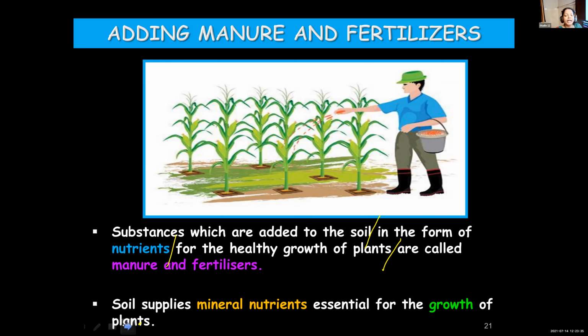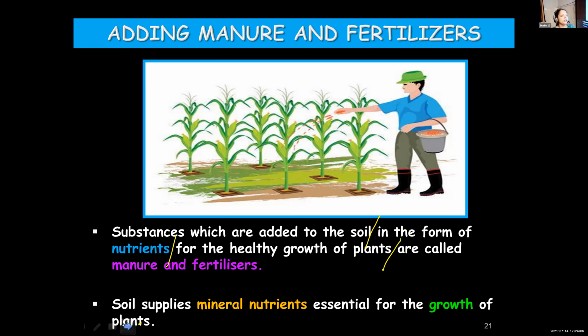And from where do plants get nutrients, children? From the soil. So we add all these manure and fertilizers also. If the soil is lacking in nutrients, we can add them to the soil, and from the soil, plants will absorb them along with water. Clear? And what makes the soil less fertile?